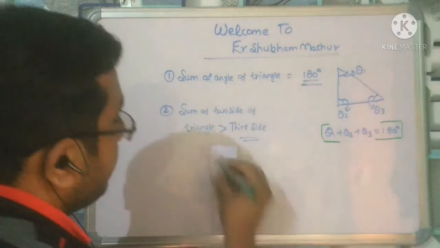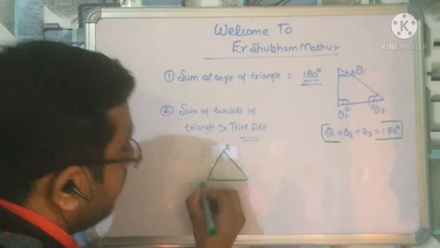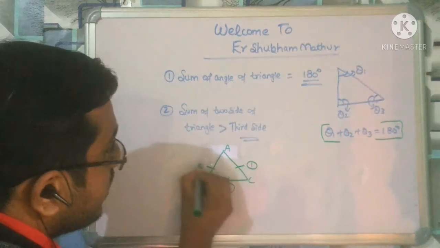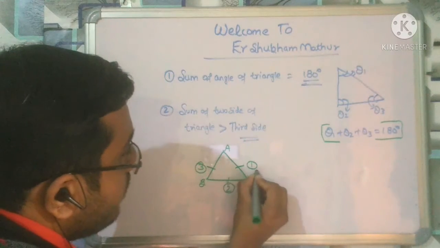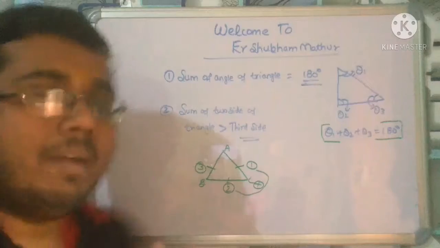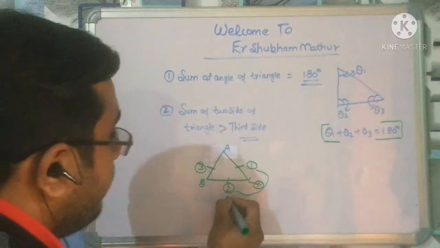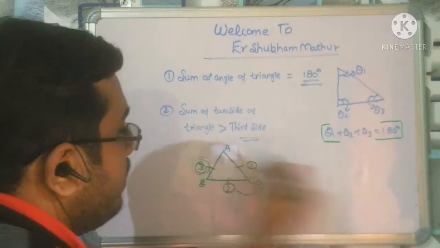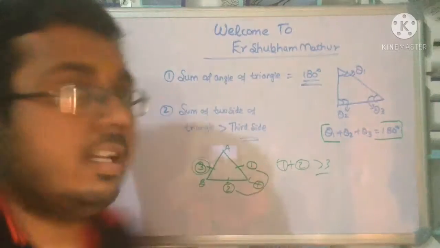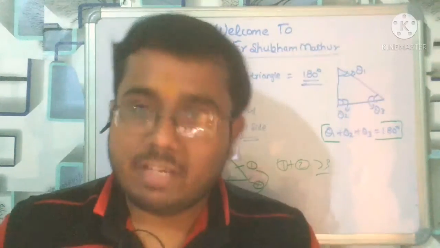Do you get what I mean? Let me explain. Suppose this is a triangle A, B, C. This is side 1, this is side 2, this is side 3. If we sum this side plus this side, by common sense we can say that in any triangle the sum of two sides will obviously be greater than the third side. That is the concept.